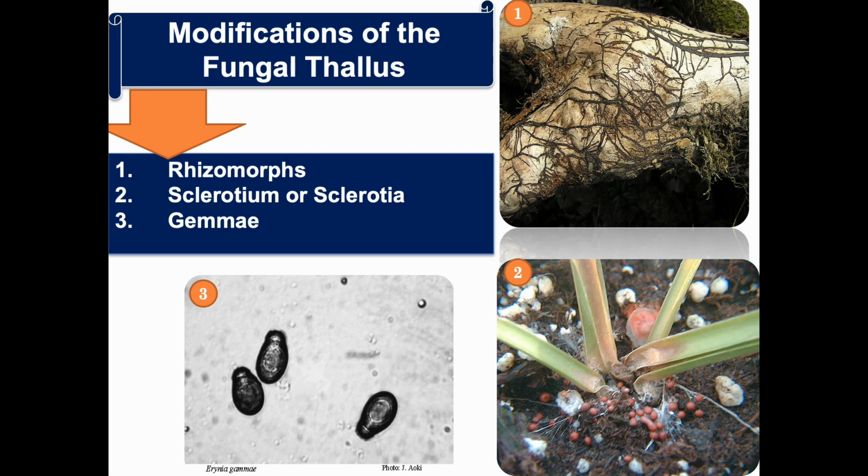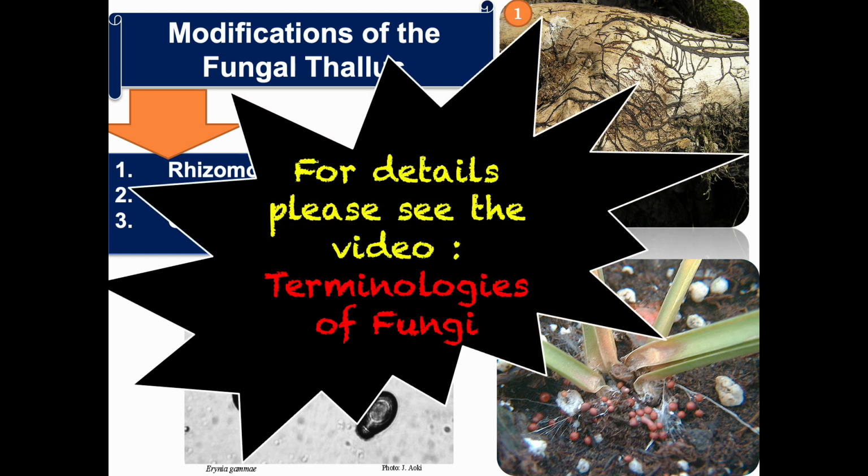Besides that, the fungal thallus is actually modified to rhizomorph, sclerotium or sclerotia, or gemmae, which are involved in vegetative reproduction. My dear friends, for more details of these vegetative parts which are involved in vegetative reproduction, please don't forget to see my another video on terminologies of fungi.